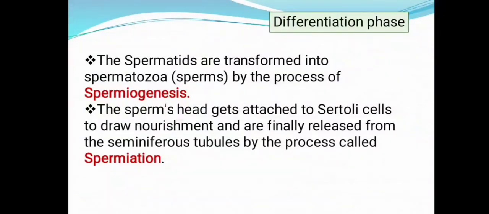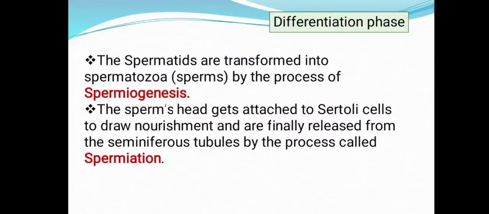I have told you in the previous videos that Sertoli cells are another type of cells seen in the inner lining of the seminiferous tubules, which are also called nurse cells. The sperm head attaches to the Sertoli cells for nourishment. After getting nourishment from the Sertoli cells, the sperms are finally released from the seminiferous tubule by the process called spermiation.